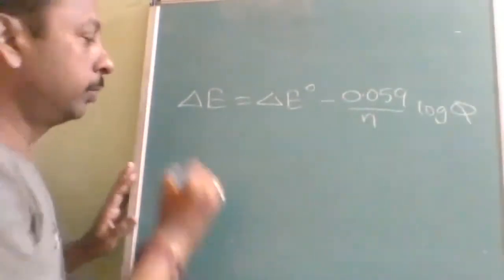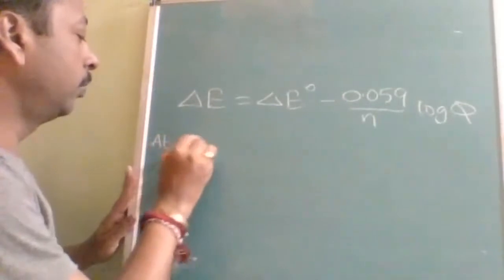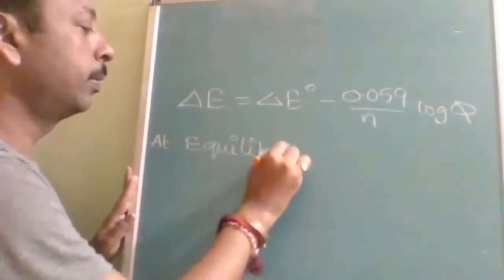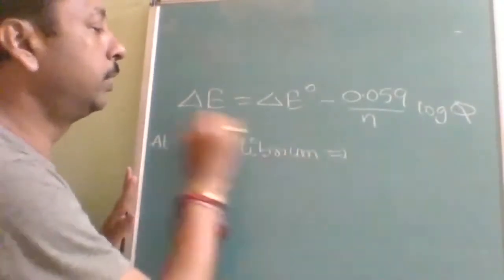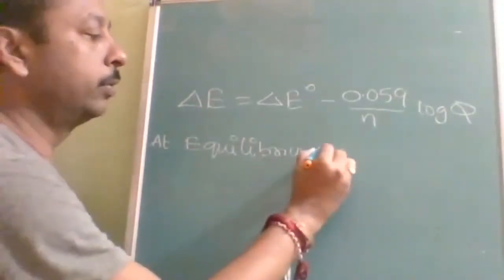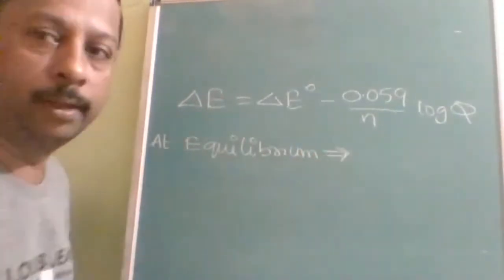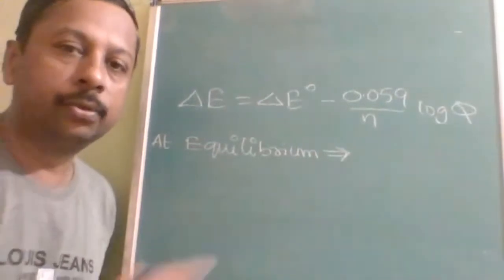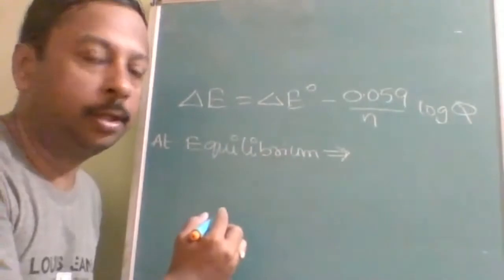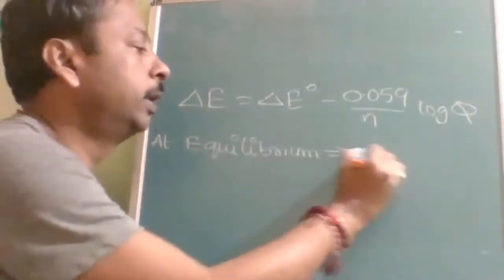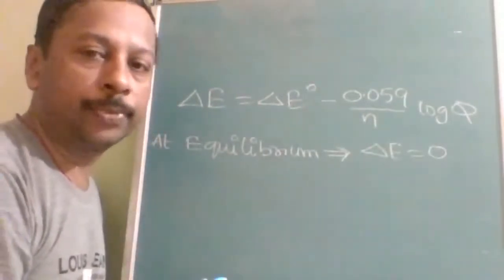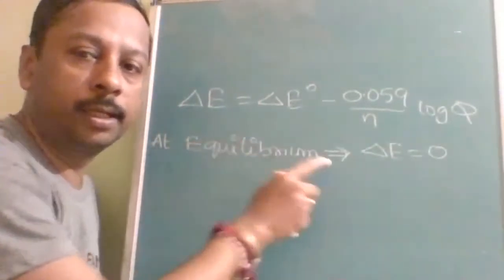When the question says equilibrium is attained, which value will you substitute as zero? You will substitute delta E equal to zero.